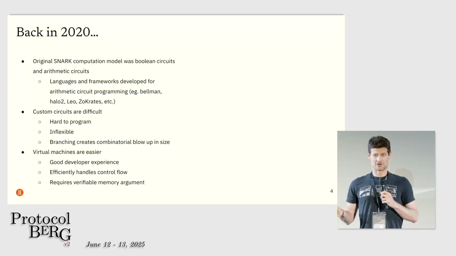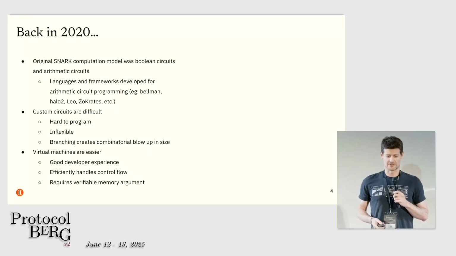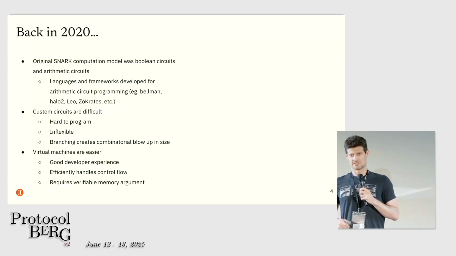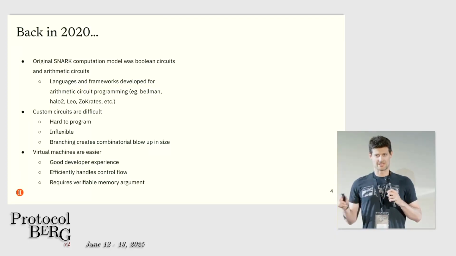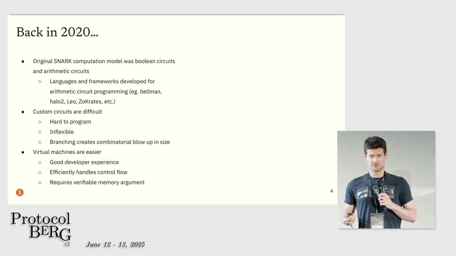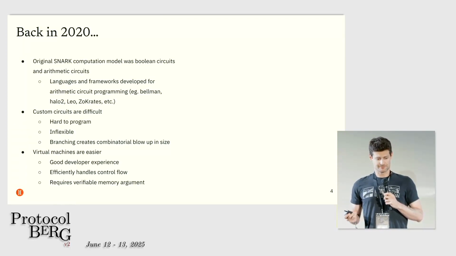It turns out it's a little more efficient to use arithmetic circuits, which are a sort of mathematical generalization of Boolean circuits, but that's still pretty difficult. So there were languages and frameworks designed for this, like Halo 2 and Socrates, but this is very difficult to program. It has issues with control flow, meaning if you want to branch and do an if-else statement in a circuit, you basically need to execute both sides, and they're pretty inflexible. So virtual machines have taken over basically in the space as the easier way to deploy verifiable computing because they offer a good developer experience, they efficiently handle control flow, and an essential part of this is having a good way of checking memory.